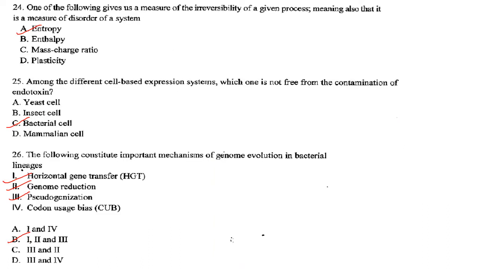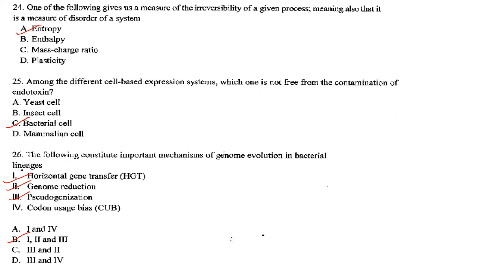Then next one, which of the following gives us a measure of the irreversibility of a given process, meaning also a measure of disorder of a system. So it is entropy. Then among the different cell-based expression systems, which one is not free from the contamination of endotoxin? So it is bacterial cell that is not free from contamination of endotoxin. Answer is option C.